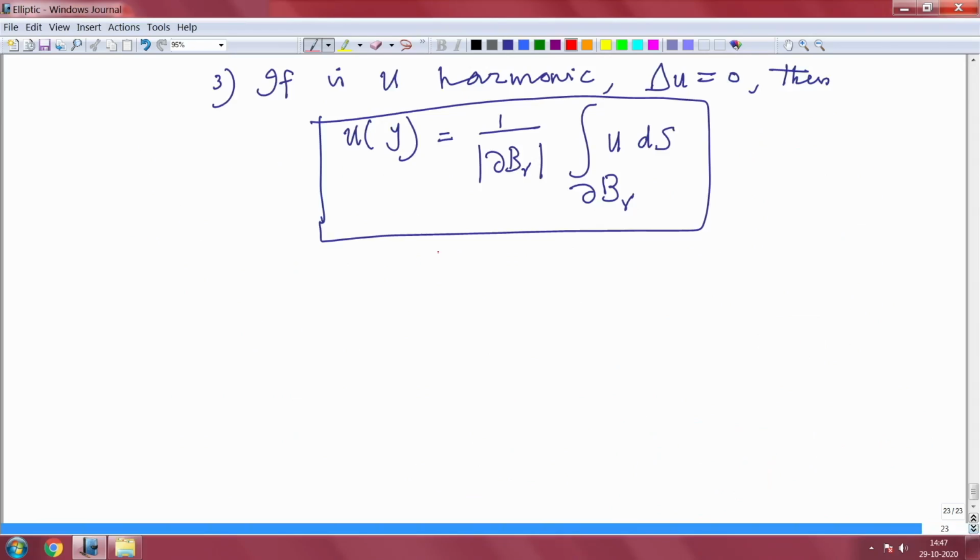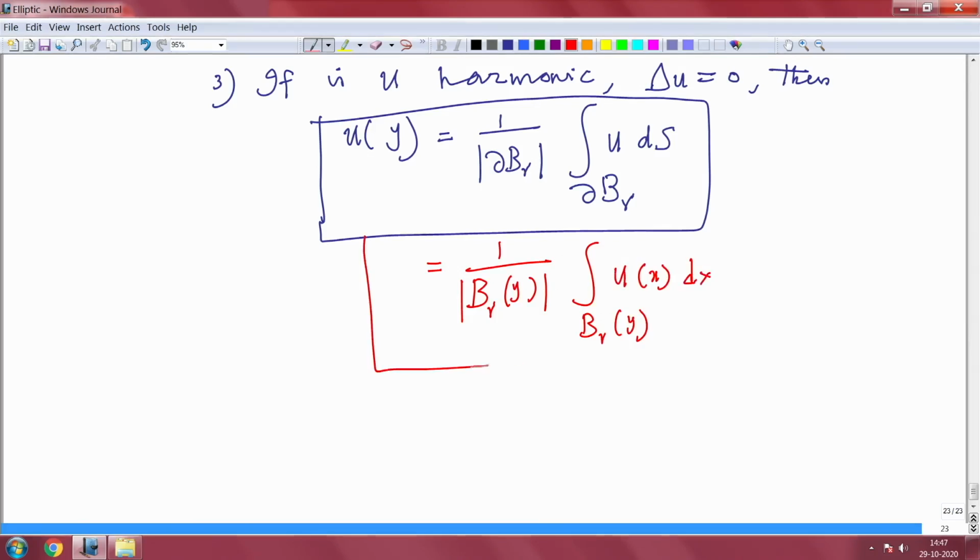And that is true here also. This is also equal to 1 by modulus of Br of y times the integral over Br of y of u of x dx.